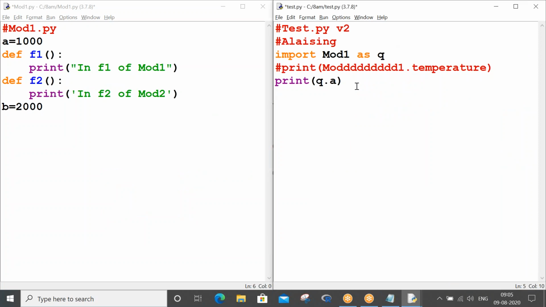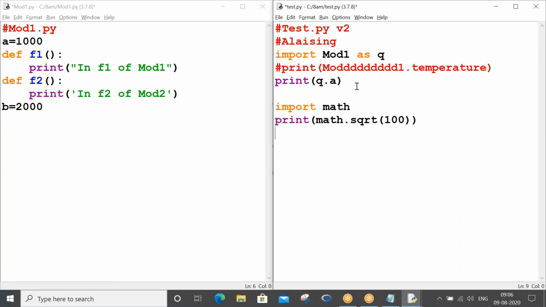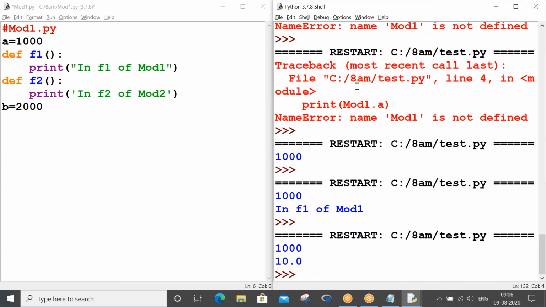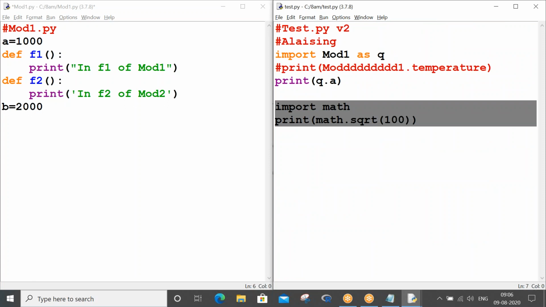I'm adding two, three more lines: import math, and print math.sqrt of 100. Control S, F5. 10.0 is displaying, right? 10.0, that is the effect of these two lines.